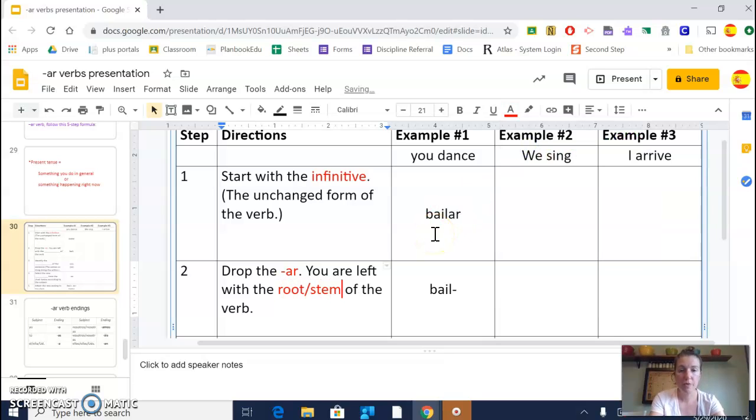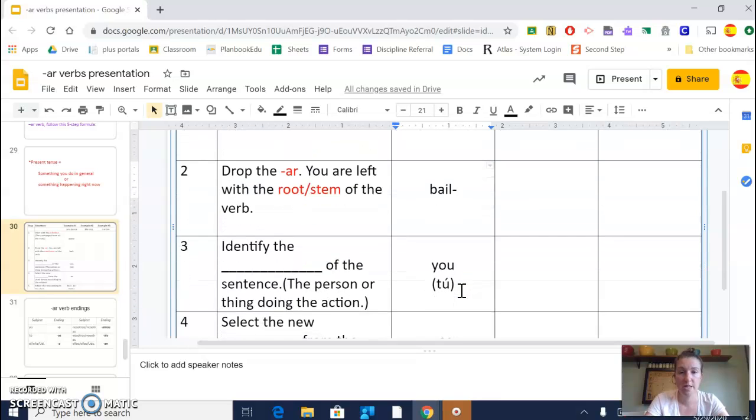So sometimes you'll see root, sometimes you'll see stem. So here we have our example again, bailar. You take off the AR, and we have that little dash there to mean that something is going to come after that. That's not a word, it's part of a word.